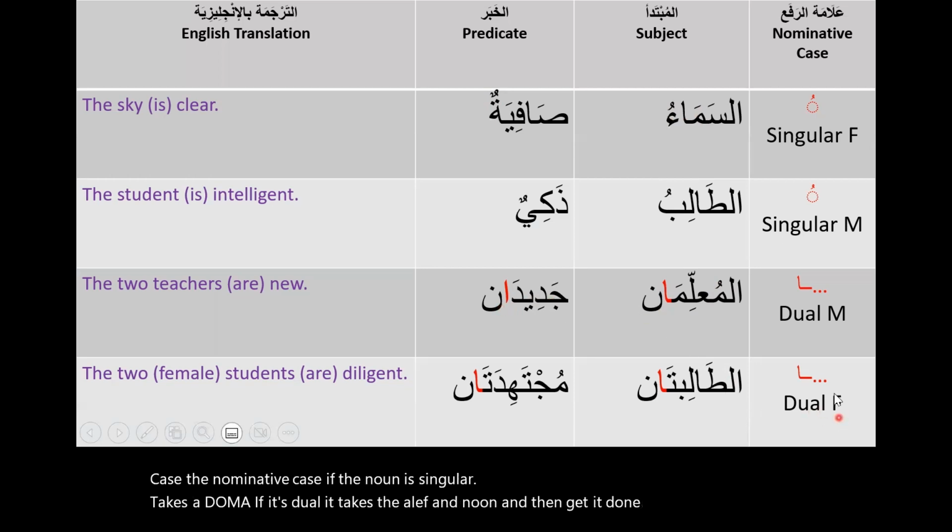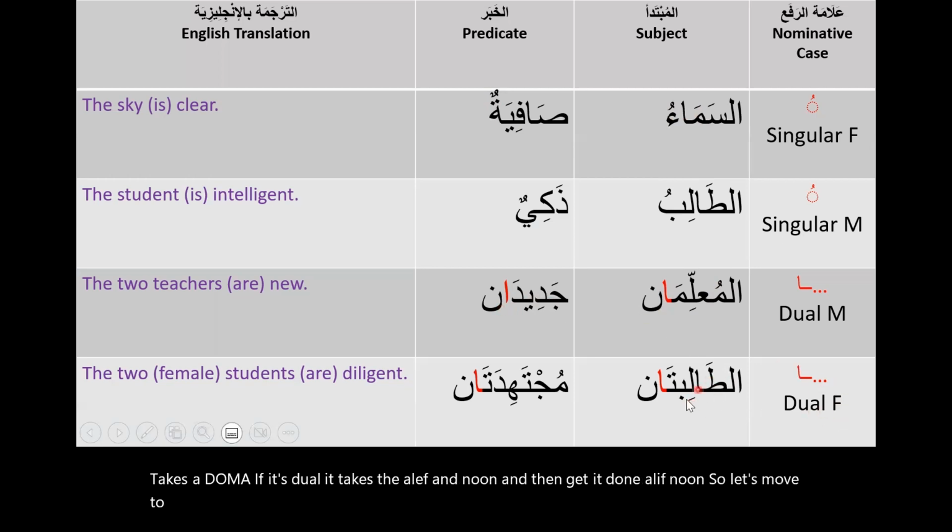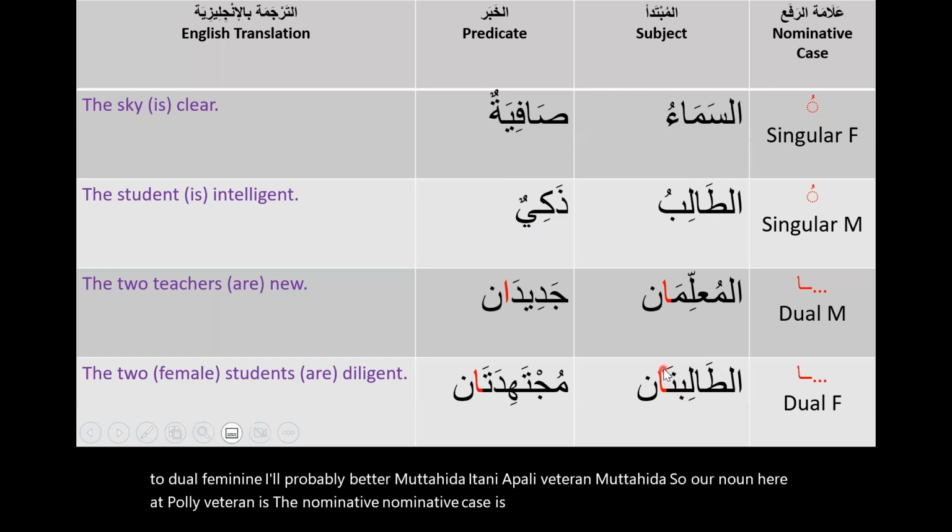So let's move to dual feminine. الطالبتان مجتهدتان. So our noun here, الطالبتان, is the nominative. The nominative case is alif, the dual. طالبتان.